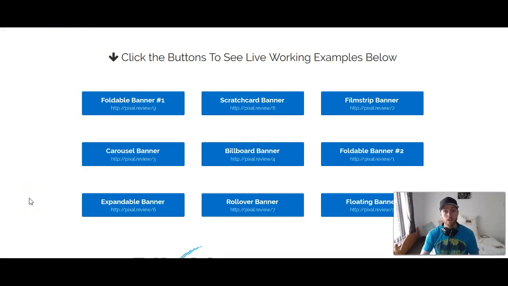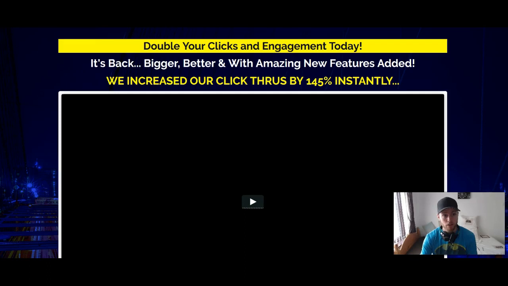That's just a few of the options you can do with this software. What I'm going to do now is pop over to the sales page and go over that with you. On the sales page, I just showed you a few examples. I showed you a quick demo of the back dashboard area, where you have drag and drop software to make these banners.